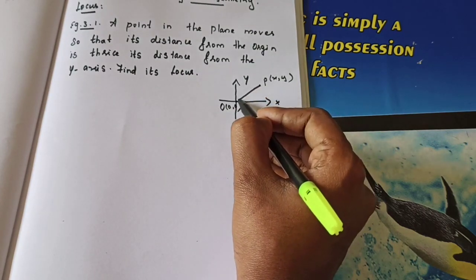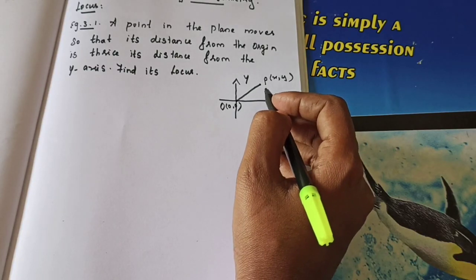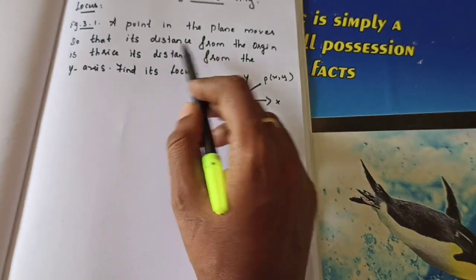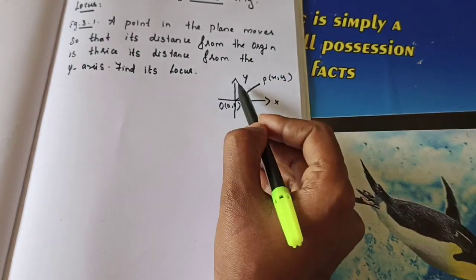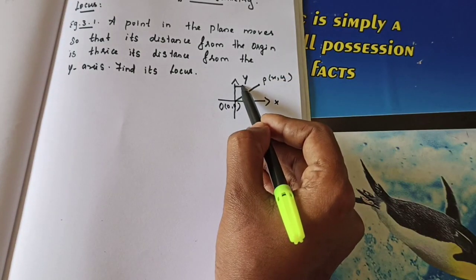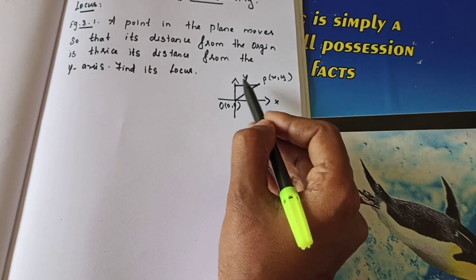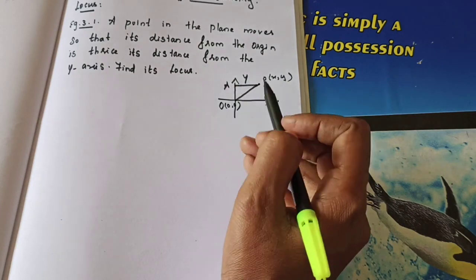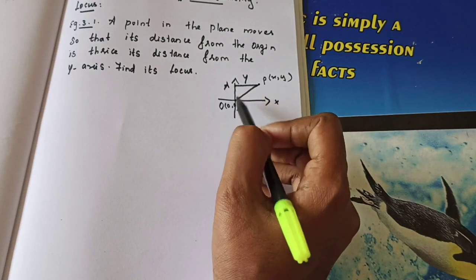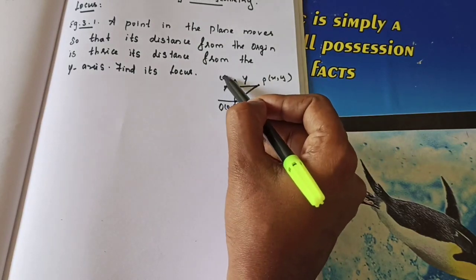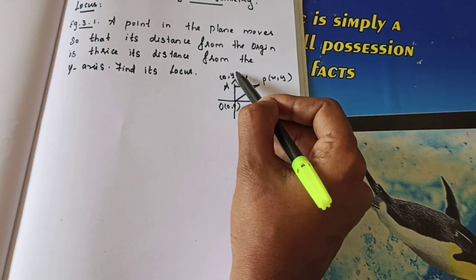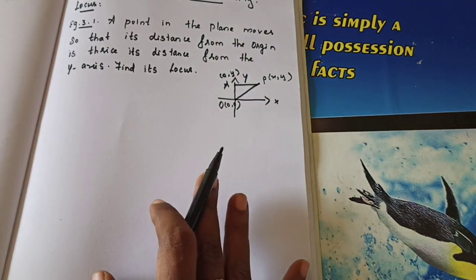So you can join this to O and P. Okay, same as that. From the origin is thrice its distance from the y-axis. So from here to here is the distance from the y-axis. Let us consider this point is A. It is on the y-axis, so the x point is 0, and y we will get as y. Got it? So this is a diagram.